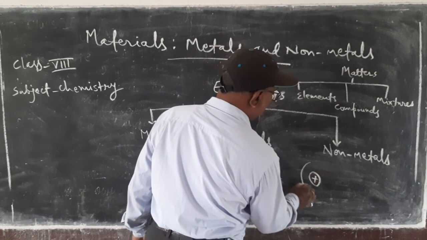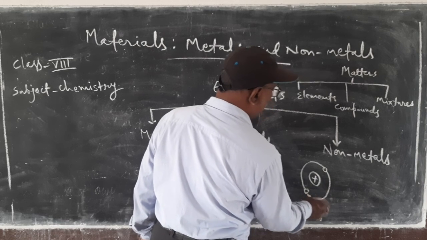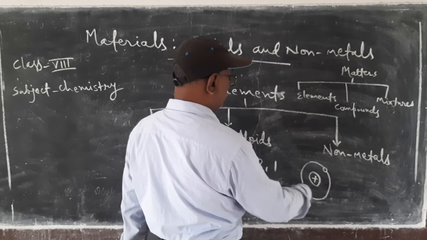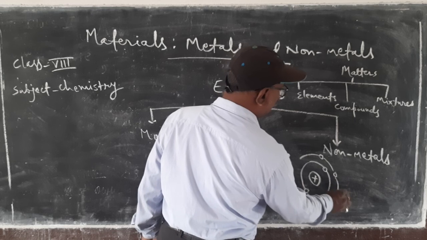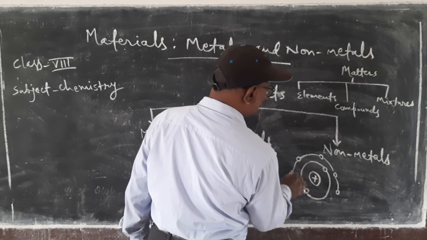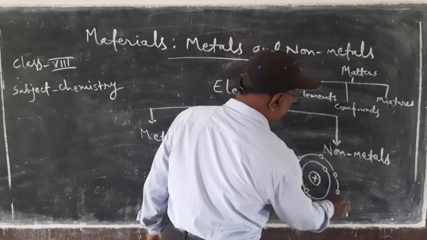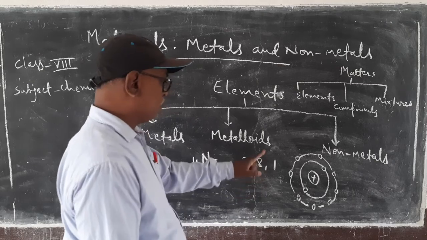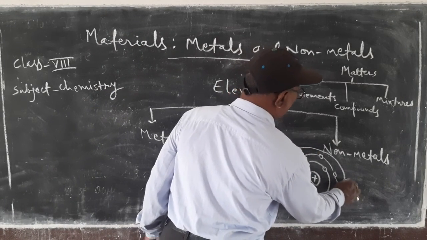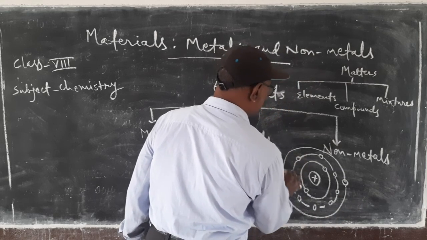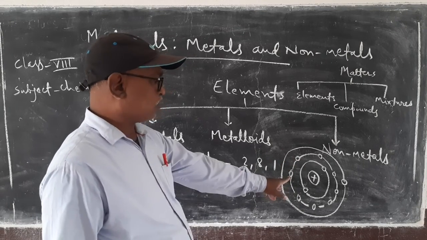In the first orbit there are 2 electrons, in the second orbit there are 8 electrons revolving around the nucleus, and in the third orbit there is only 1 electron. This is the sodium atom.